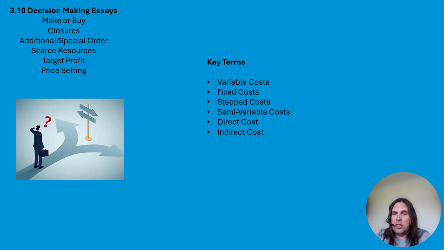Now, I haven't said as much for these two because, let's be fair, direct cost is essentially a variable cost, so it's just another term we can use, and an indirect cost is essentially a fixed cost because they are overheads that are unlikely to change. There may be variable elements in them, but when we're talking about output, they don't change in line with output. So indirect cost. Marginal cost. Marginal cost is the cost of producing one additional unit.